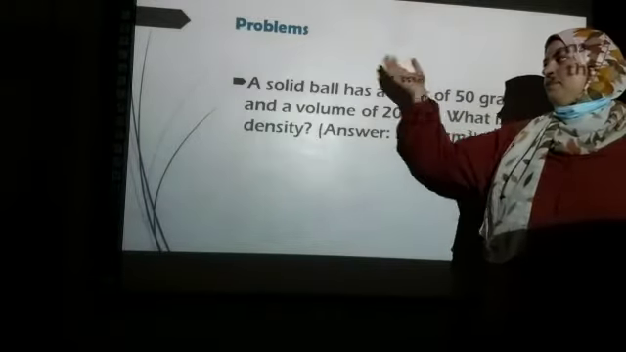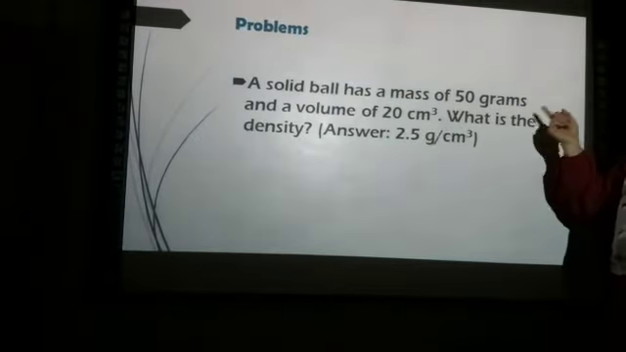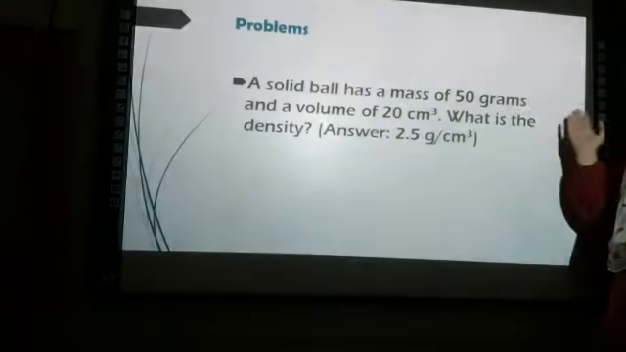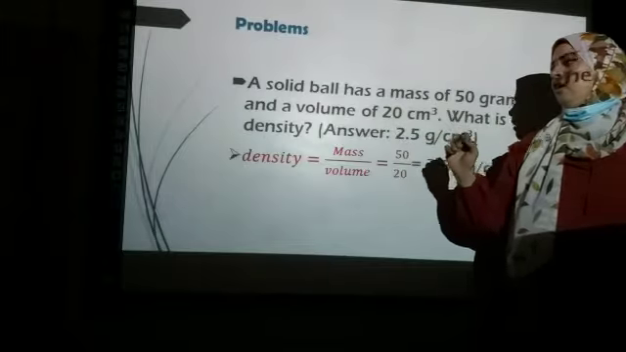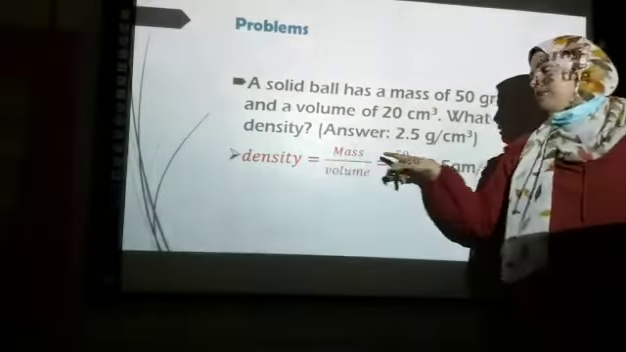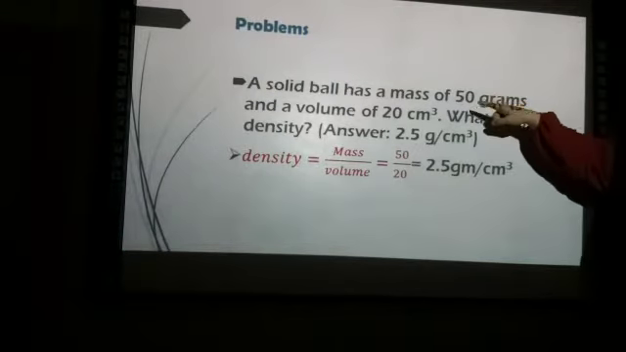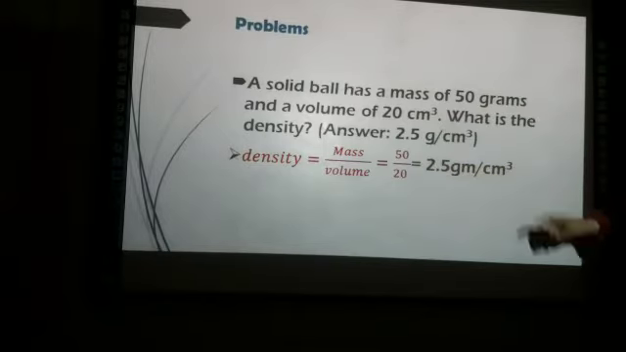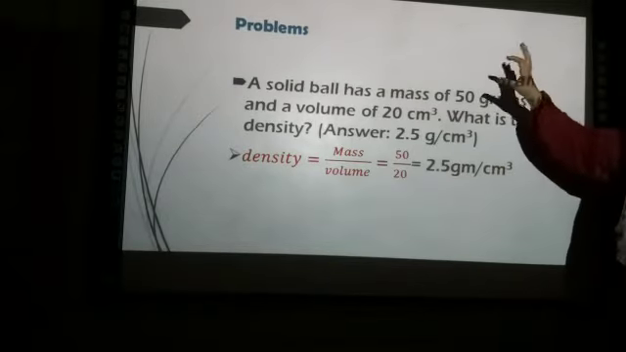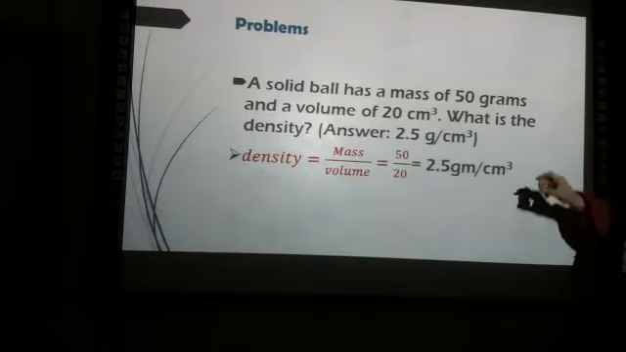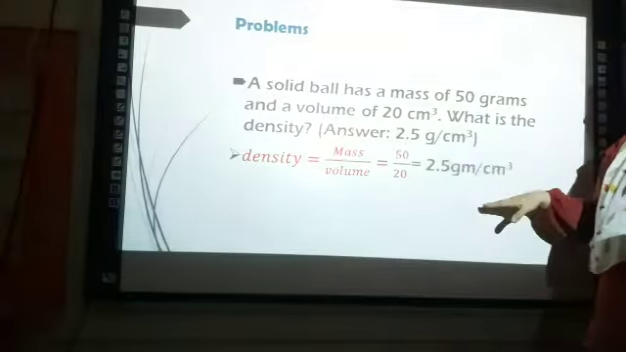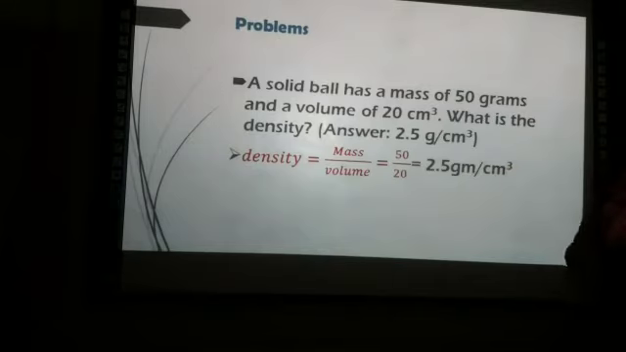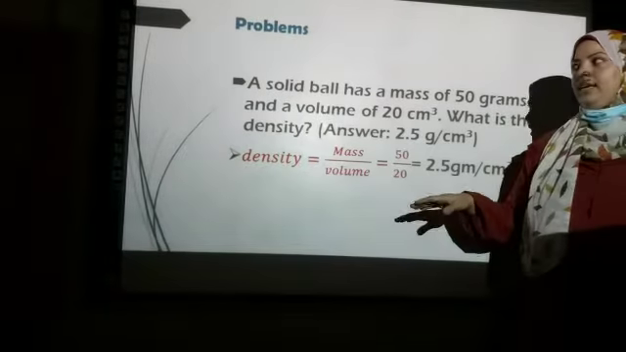Problem number 1. A solid ball has a mass of 50 grams and a volume of 20 cubic centimeters. What is the density of this ball? Density equals mass over volume: 50 over 20 equals 2.5 grams per cubic centimeter. This ball will sink in water due to its density; its density is more than water density.